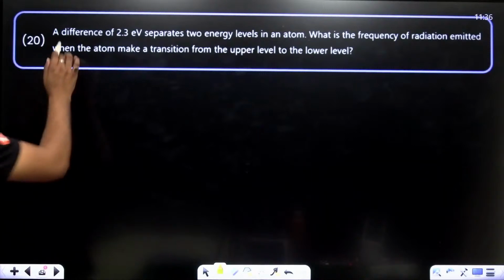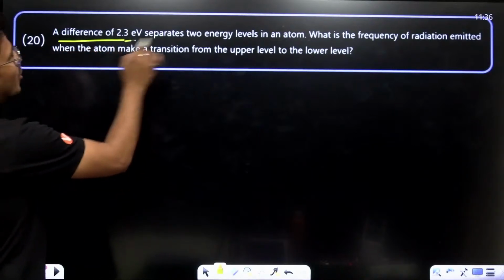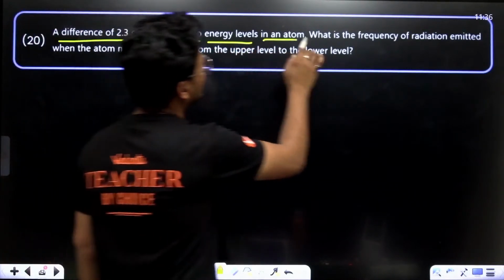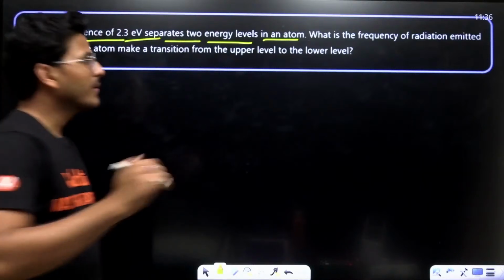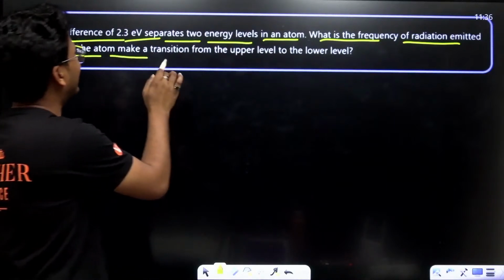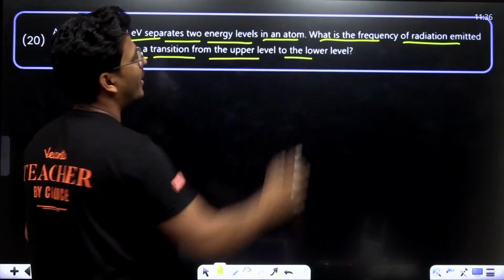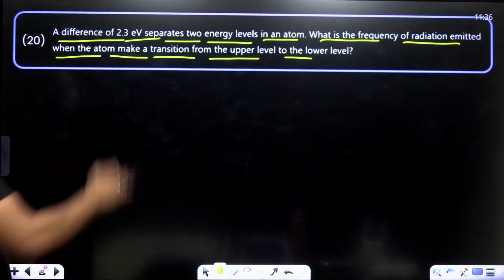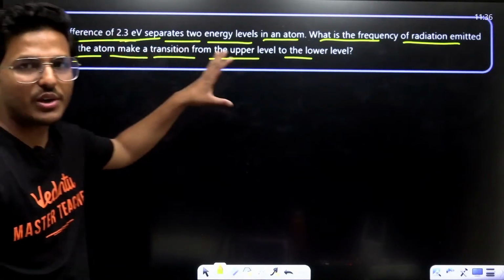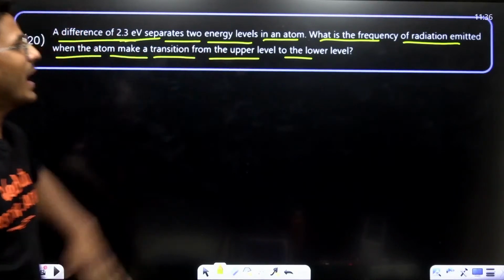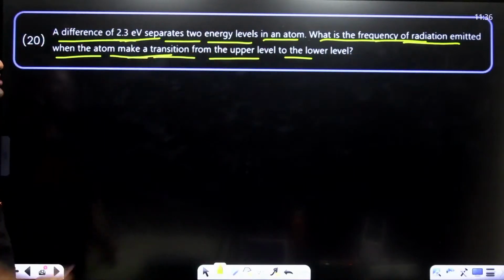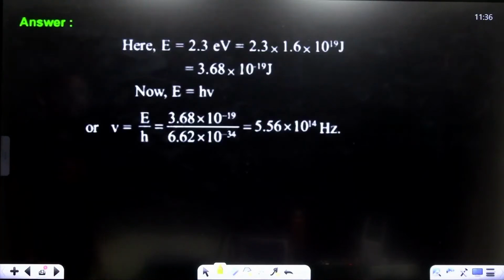Okay, so moving to next. A difference of 2.3 electron volt separates two energy levels in an atom. What is the frequency of radiation emitted when the atom makes a transition from upper level to lower level? 2.3 electron volt is the difference of energy level. We have to calculate the frequency of the emitted radiation.